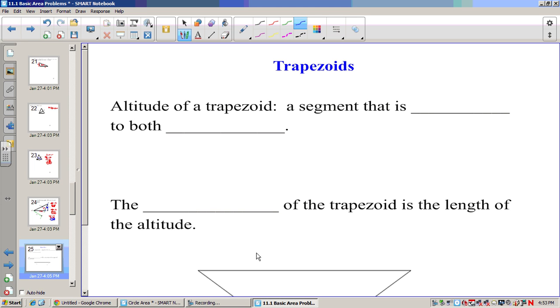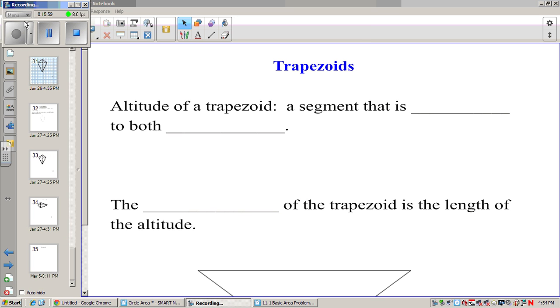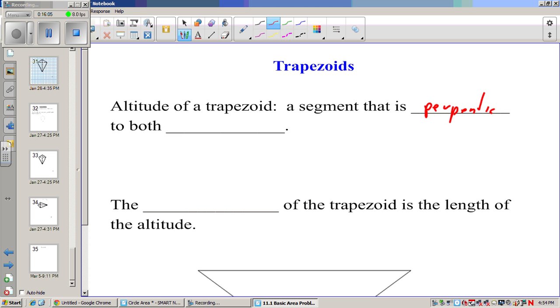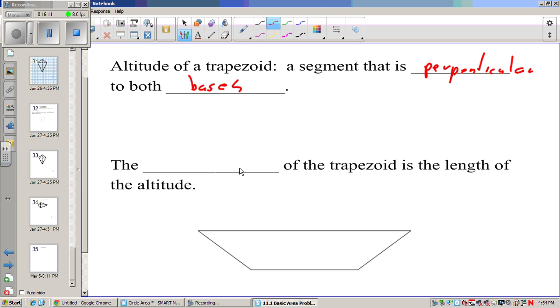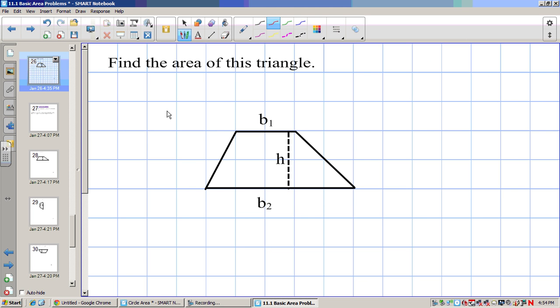All right, now we're going to look at trapezoids. The altitude of a trapezoid is a segment that's perpendicular to both bases. The height of a trapezoid is the length of an altitude. So those two words are synonymous.